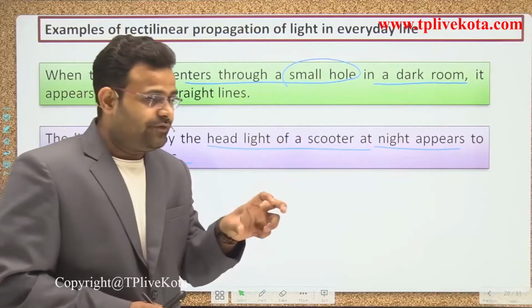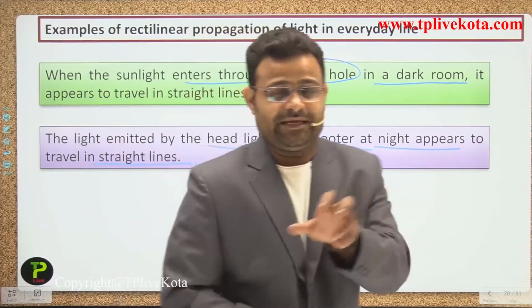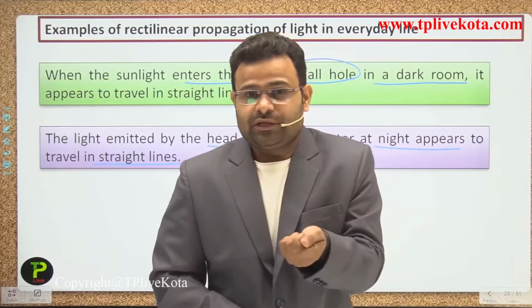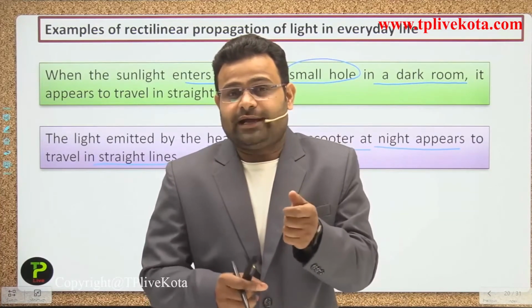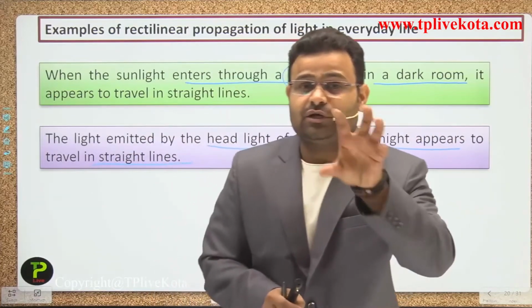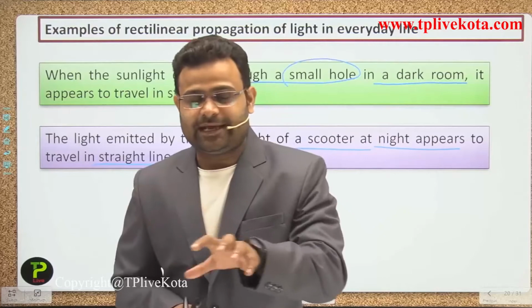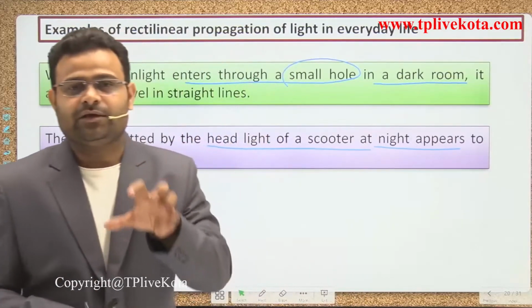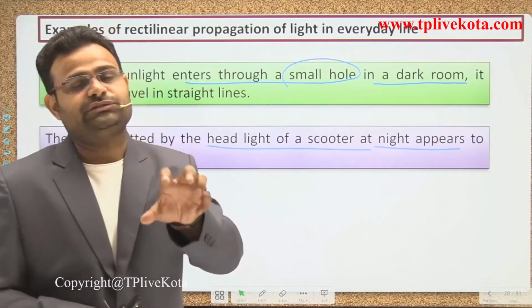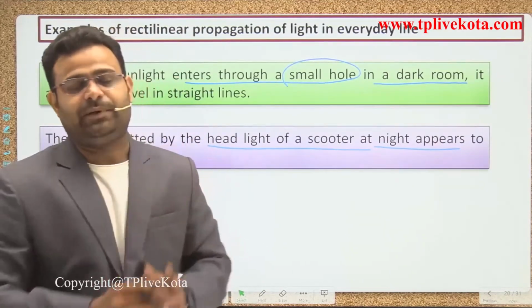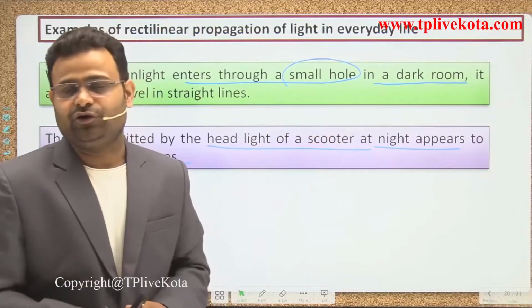In horror movies, the torch does not light in all directions; it focuses on a particular point. So that light is traveling in a straight path, not diverting in all directions.